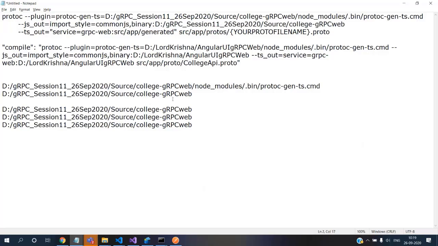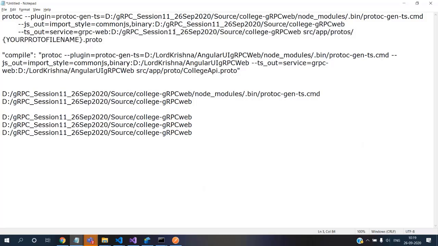And where do I want my TypeScript artifacts? I want my TypeScript artifacts to be in this location. And the last piece is, where is my proto? My proto is here. Okay.